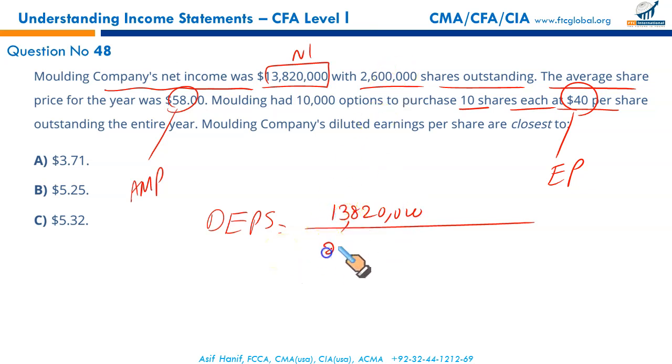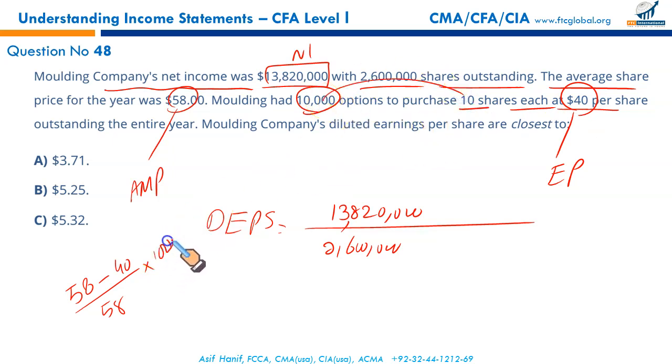We have been given these shares outstanding, 2.6 million. Now we need to calculate the shares that will be available once the options are exercised. That is 58 average market price minus exercise price upon average market price multiplied by how many shares there would be. Each option entitles you to get 10 shares. So 10,000 options will get you 100,000 shares.